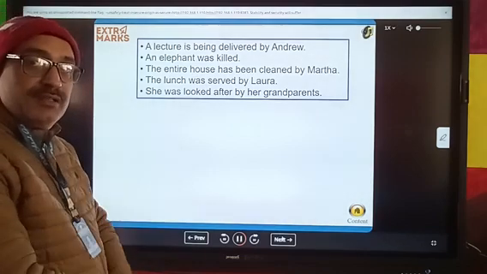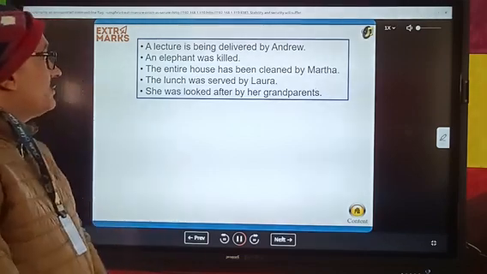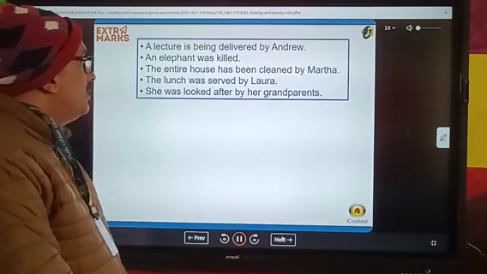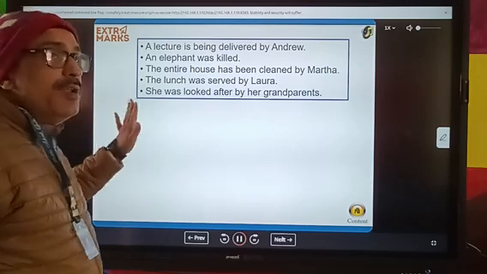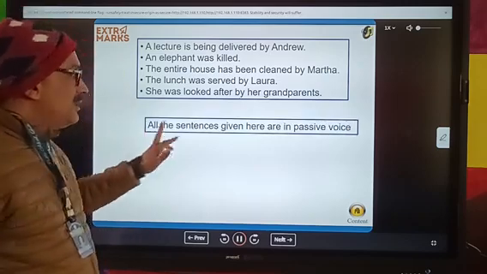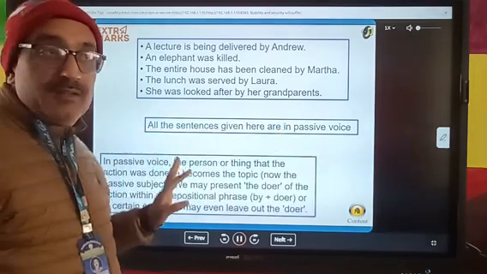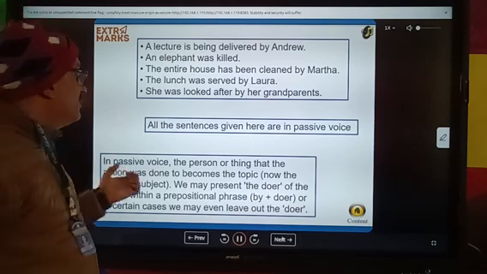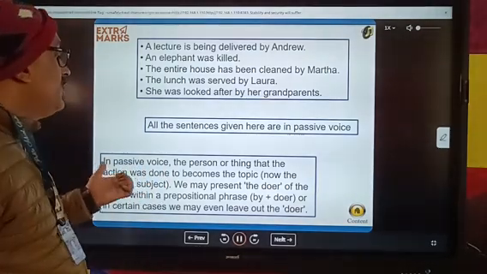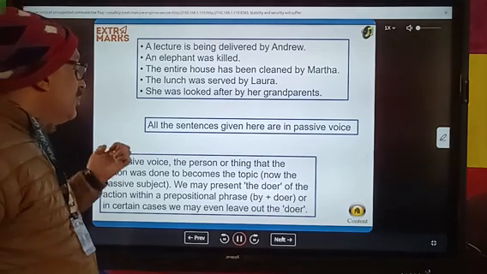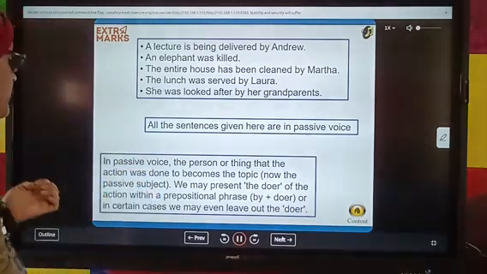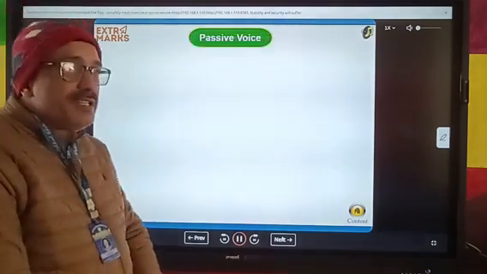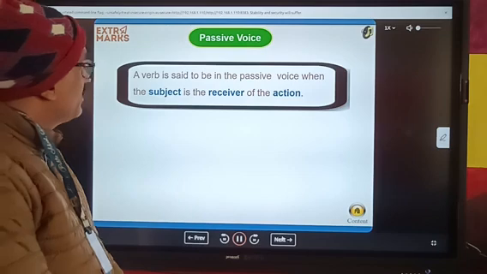Here some examples are given. You will see the examples. The elephant was killed. All these sentences are written in passive form. All the sentences given here are in passive voice. In passive voice, the person thinks that the action done becomes the topic. In the passive voice, we may present the doer of the action within a prepositional phrase. In certain cases we may even leave out the doer. In some sentences, the doer is not important.